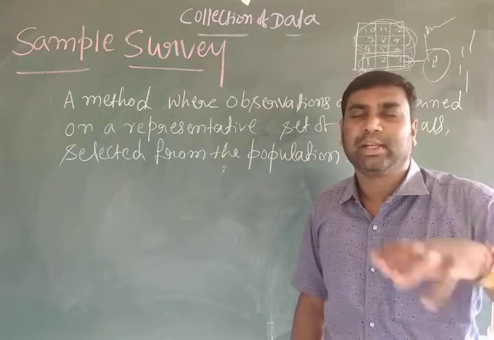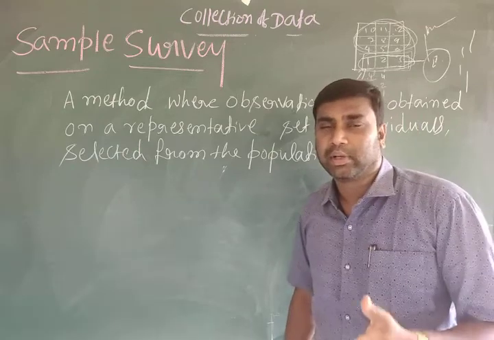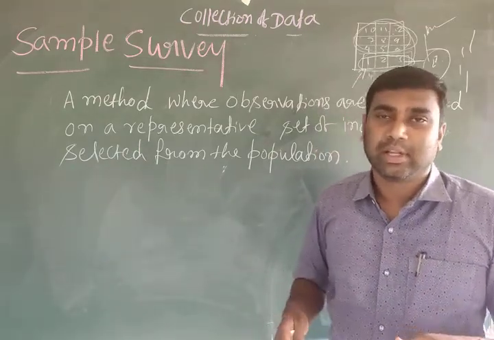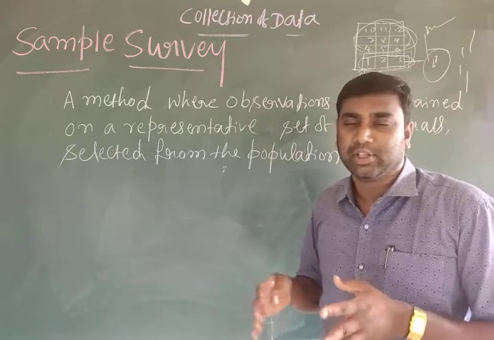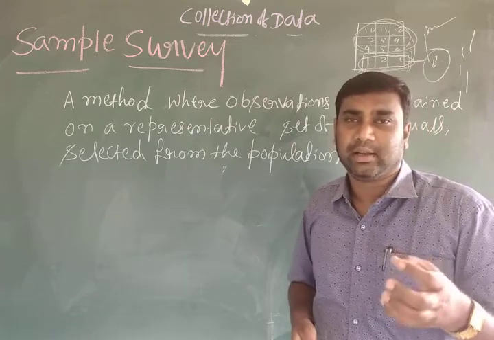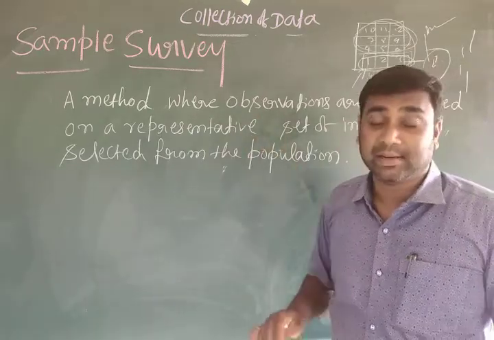So the head of the family only tells the clear information about how many are there, how many are working, how many are not working, and about their belongings, everything. How many are old, how many are children, how many are literates, how many are illiterates. Okay, everything he will tell. He will give the information as here under the sample survey.